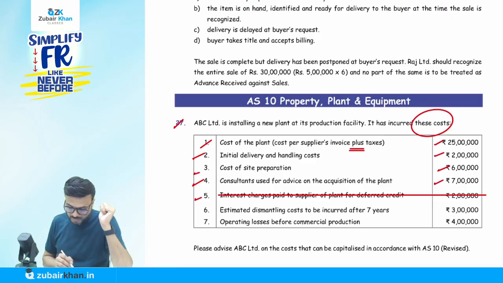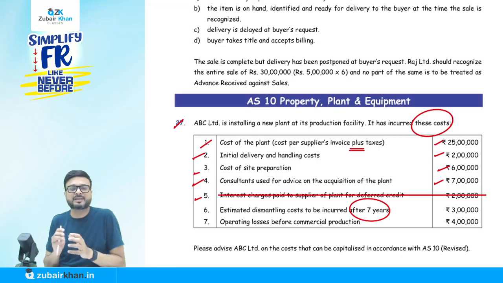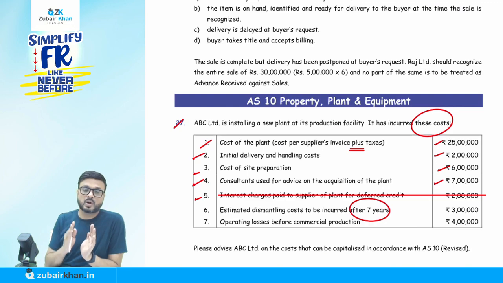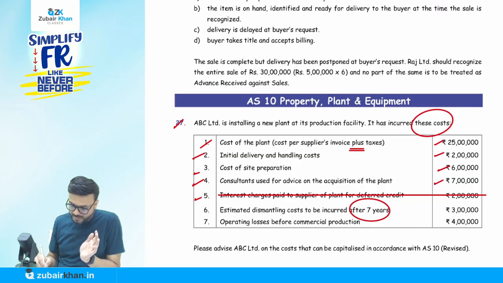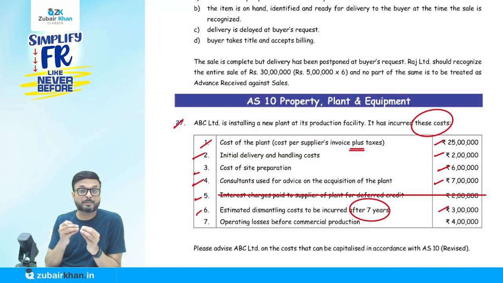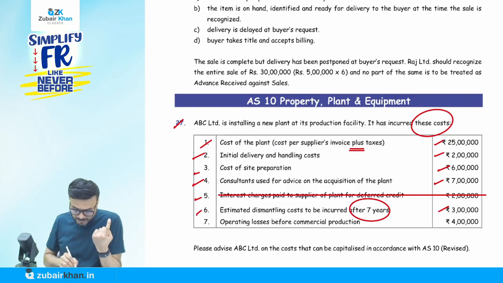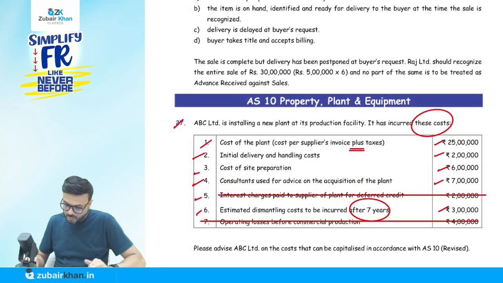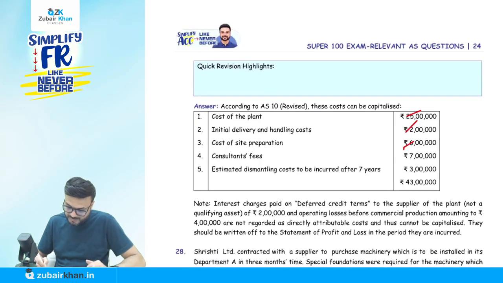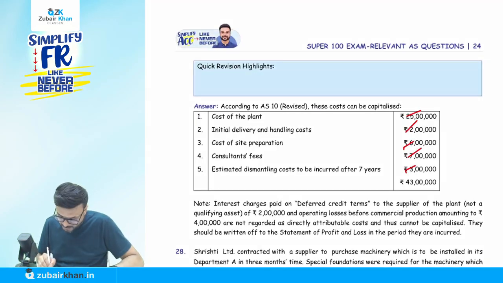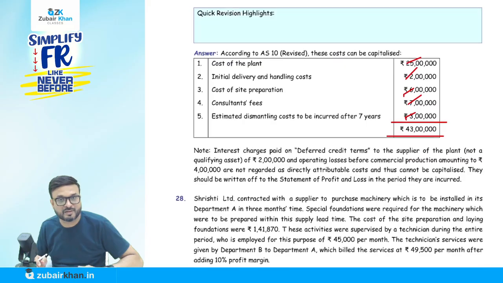Estimated dismantling cost to be incurred after 7 years. So what happens? Rarely they will give the present value. This is the cost you will incur after 7 years, but AS tends to record the present value. If they have not given the present value, we are going to record it 3 lakhs only. But if they give you the present value factor, multiply with the discounting factor and calculate the present value and then add that. Operating losses, I told you, are not a part of the cost of the PPE. So here 25, 2, 6, 7 and 3. Okay, 43 lakh. Okay, 7 marks, you got 7 marks.